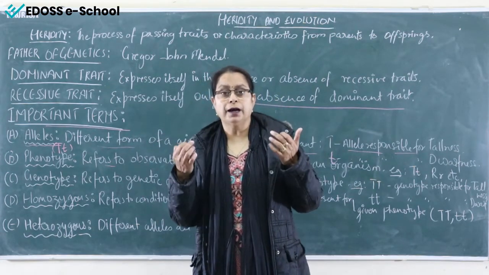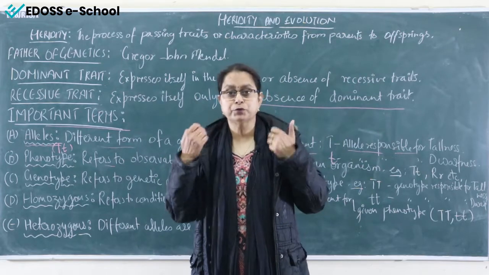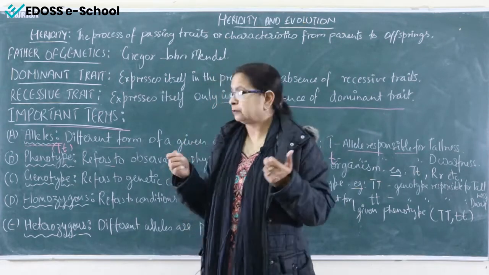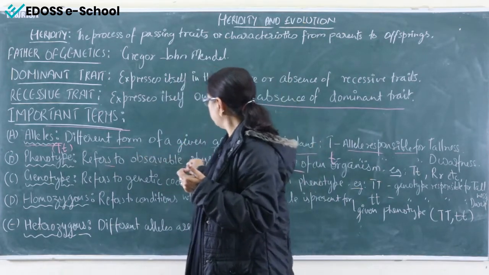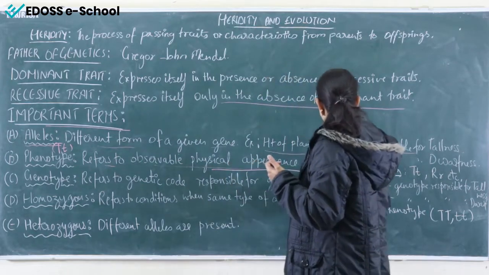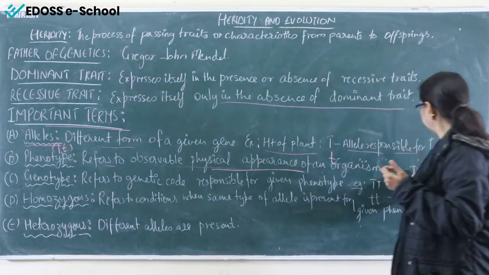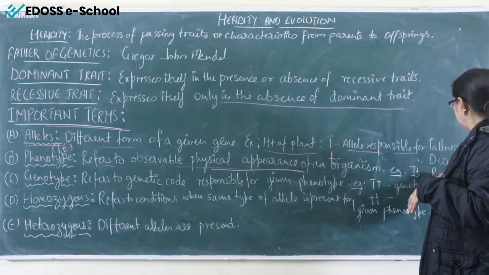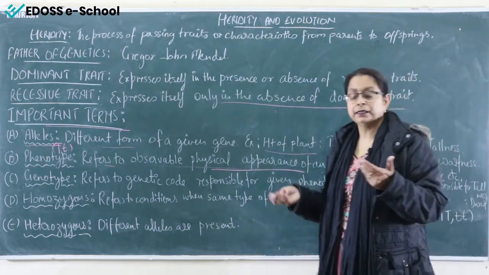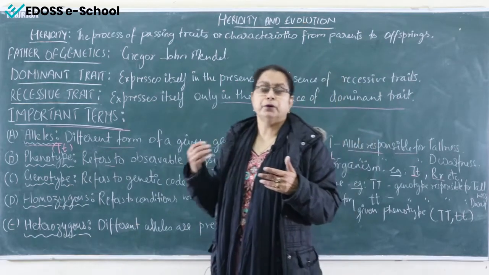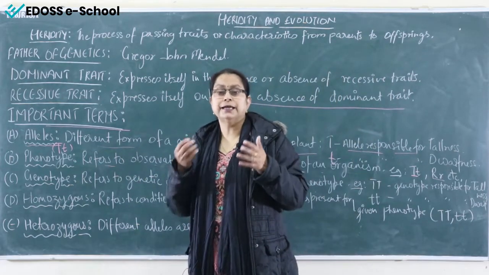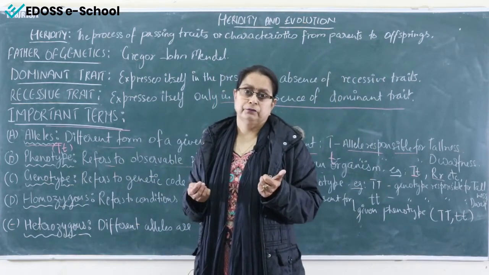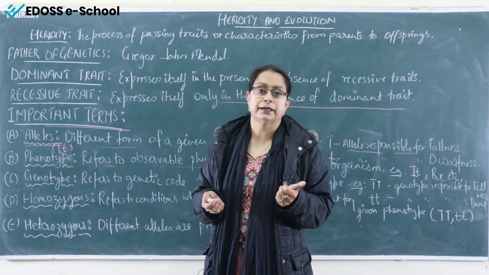These are all physical characters that we can observe, right? So phenotype refers to the observable physical appearance of the organism, like capital T, small t, that is the tallness of the plant, then RR, that is the shape of the seed, color of the seed, shape of the pod. These are the things that we can visualize with our eyes, known as the phenotypic characters.